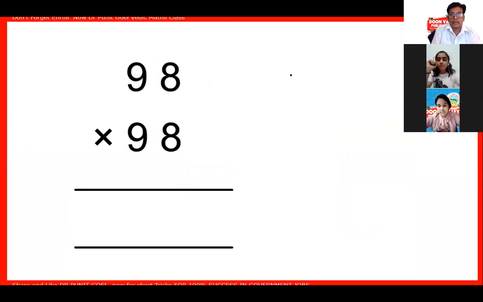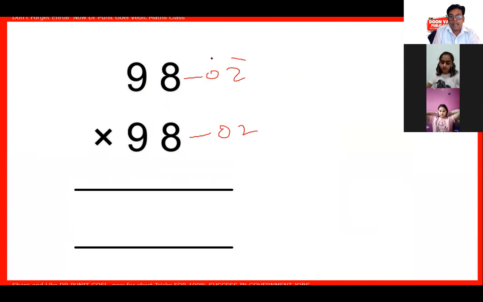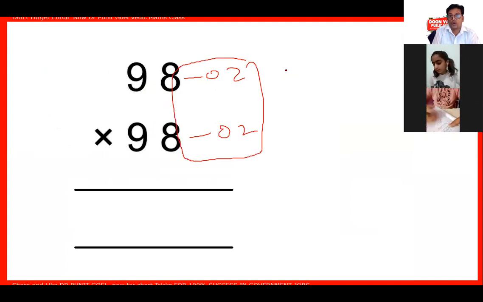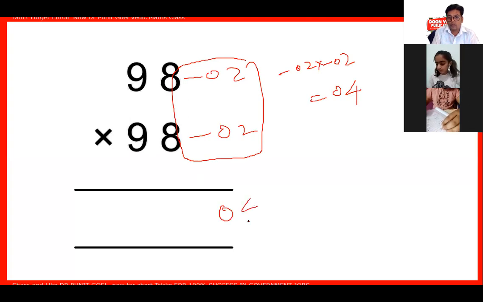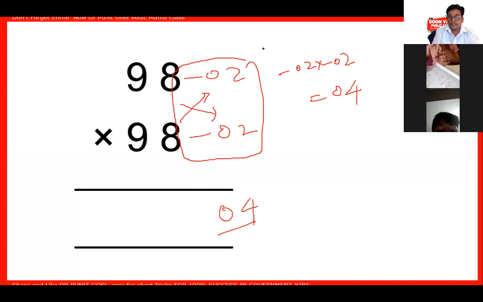What you have done? That is minus 02, minus 02 multiplied by minus 02. Minus 02 multiplied by minus 02 gives me what? 04. So 2 digits will be 04. Now cross way, what gives me? 96. This way 96, this way 96. So my answer will be what? 9604. Got it?